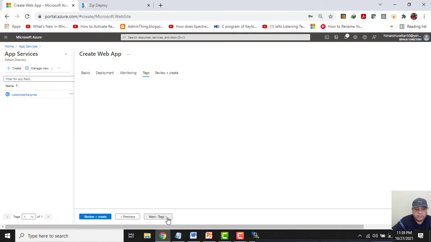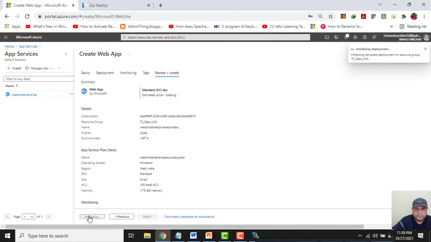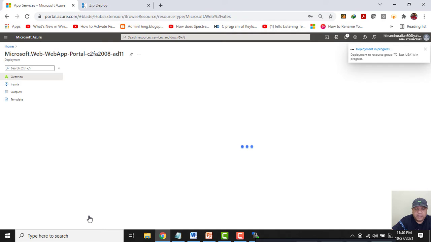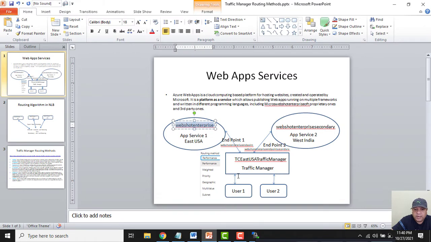Review plus create, and I will click on create. Guys, so this second app service is also in the process of deployment, and once it is complete, we will configure the traffic manager, and in traffic manager we will be configuring both the websites, which we call endpoints, and after that we will choose the appropriate routing method out of these 6, and I will explain these routing methods one by one.